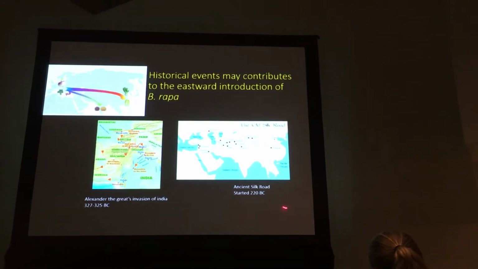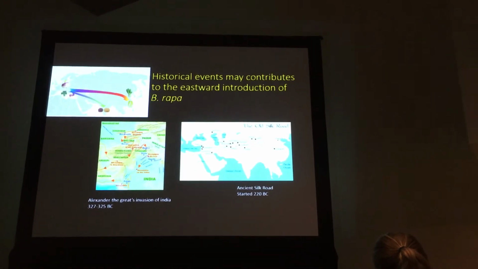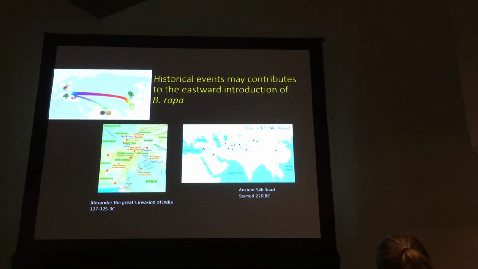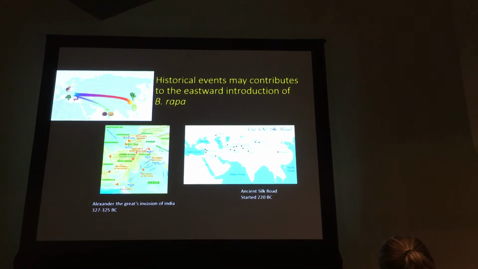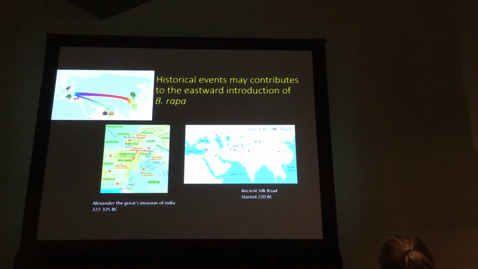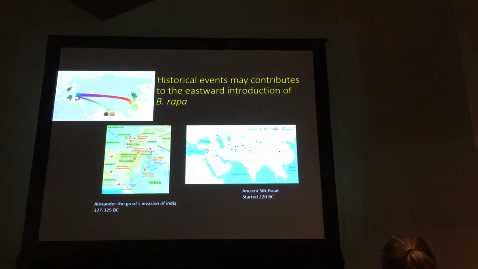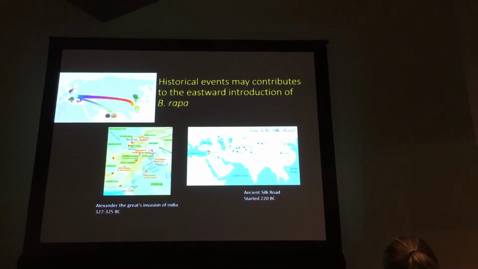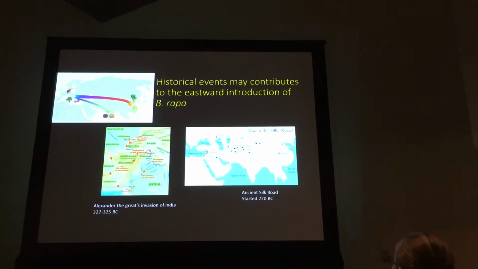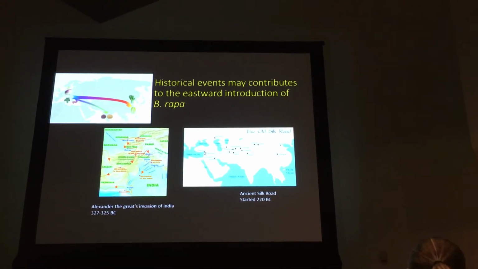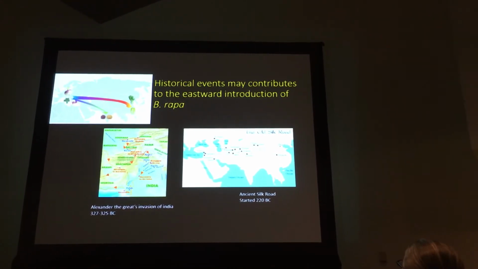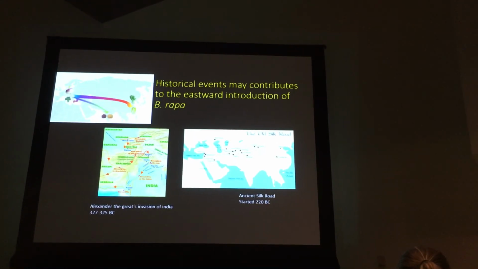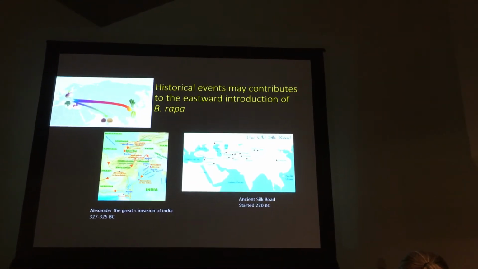At about the same time, Chinese people established the Silk Road between Europe and China, so there was a lot of trading between the two areas. This could provide constant gene flow from Europe to East Asia, which could explain why we don't see a strong founder effect in the East Asian lineage while we see a strong founder effect in the South Asian lineage. So I think this linguistic evidence and historical record match well with what we found based on genetic data.